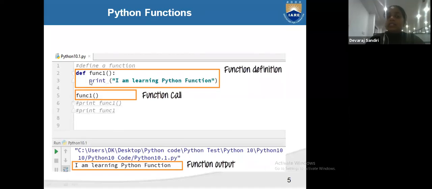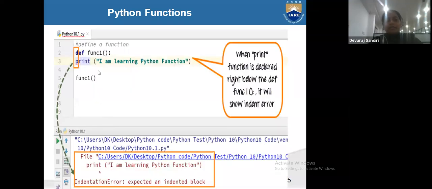After that, when you press enter, wherever the cursor goes, from there you have to start your print function, and then call function1. Now here, what is the problem? An indentation problem. When the print function is written right below the function definition without space, it will show an indentation error.